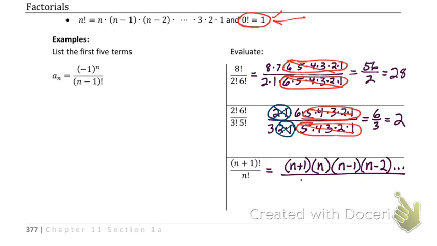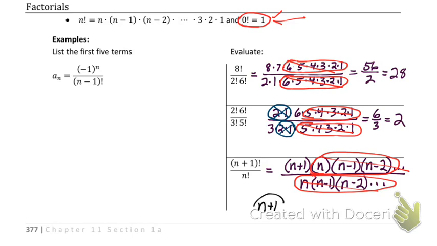And that's going to be all over n factorial, which is n times n minus 1, because it's 1 less than n, times n minus 1, which is n minus 2. And we'd continue that pattern. But once again, I want you to note the stuff that's just going to become 1. Well, that's all of this. That's going to turn to 1. And so all we're left with is n plus 1.